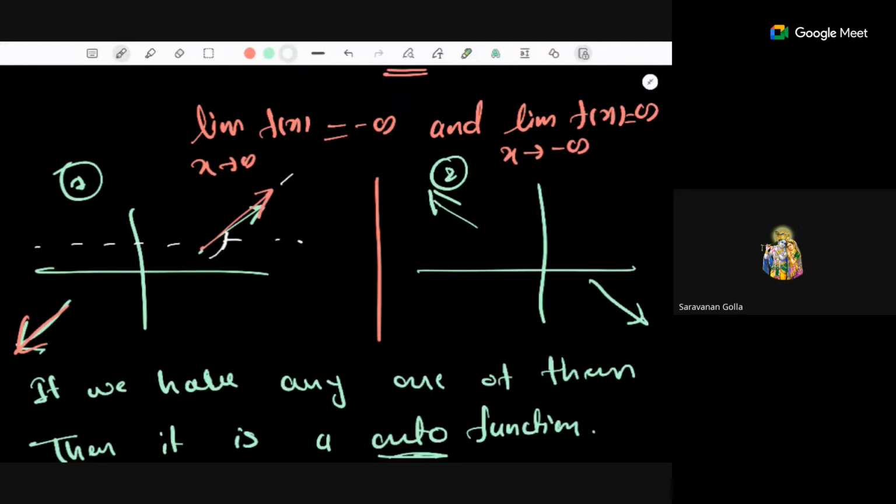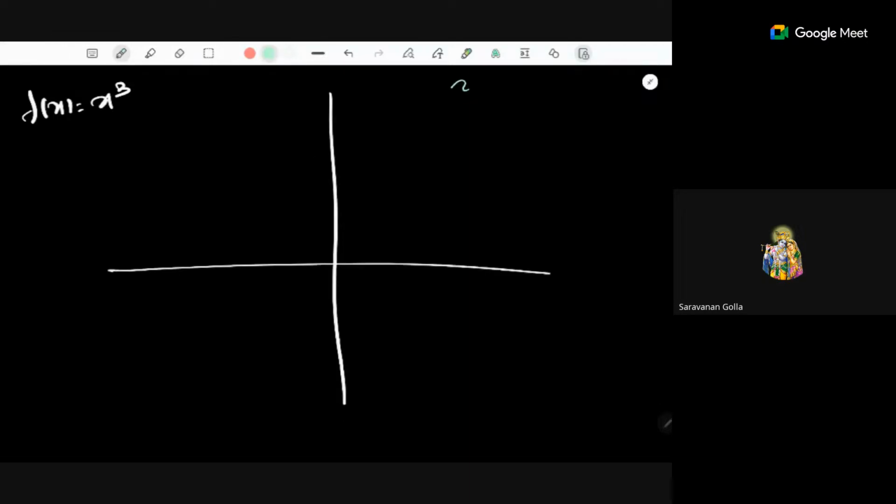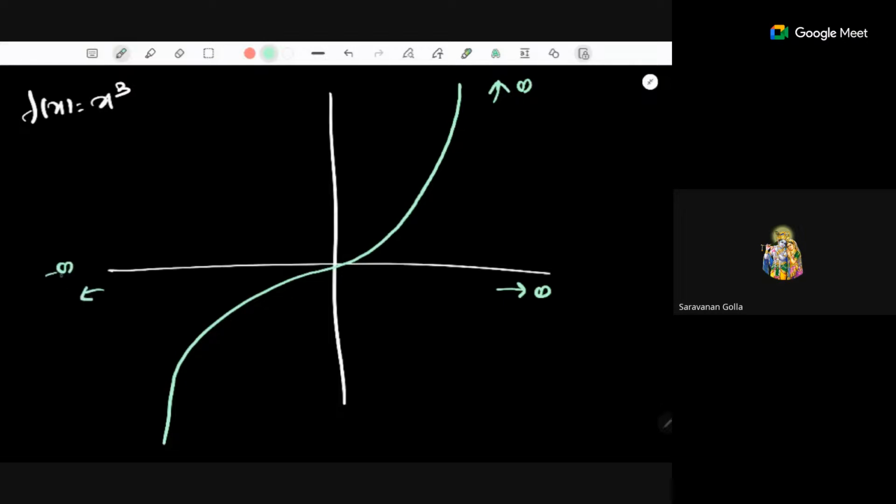Yes, ma'am. Okay, let's take one example. Suppose f of x is equal to x cube. What is the graph of f of x equals x cube? The graph is very simple, something like this. Here, as x goes to infinity, f of x goes to infinity, and as x goes to minus infinity, f of x goes to minus infinity. Now you want to check whether this function is onto or not.